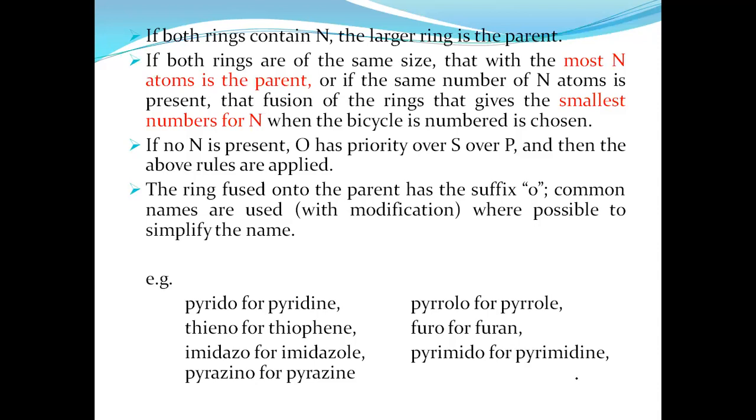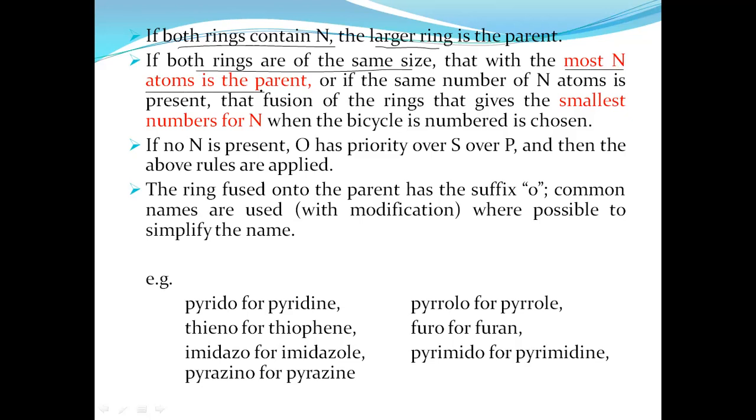There is a chance both rings have nitrogen atoms. If both rings contain nitrogen, then the parent is identified by the larger ring size. If a 5-member and a 6-member ring are fused, then the 6-member nitrogen-containing ring is the parent rather than the 5-member. If both nitrogen-containing rings are the same size, then you identify the parent on the basis of the maximum number of nitrogen atoms present in the ring.